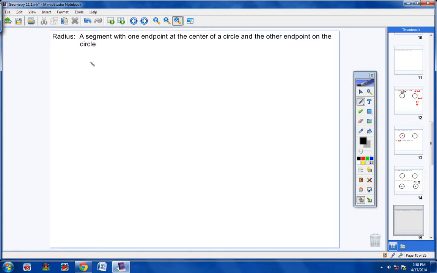Now a radius, excuse me, is a segment with one endpoint at the center and the other endpoint on the circle. Please copy that down. Let me read that again. Radius is a segment with one endpoint at the center of a circle and the other endpoint on the circle. And here's a picture of that. And that's so easy. We're not going to spend a lot of time on this.